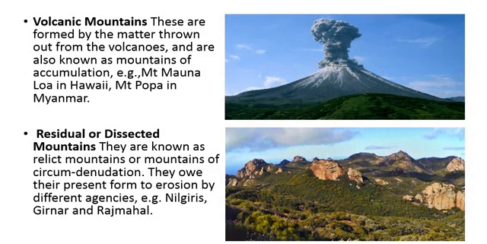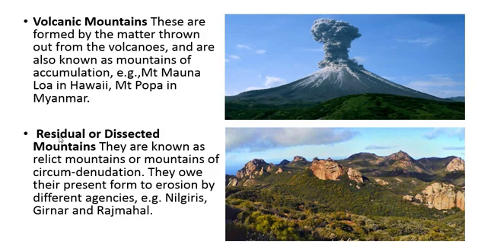Next is volcanic mountains. These are formed by the matter thrown out from volcanoes and are also known as mountains of accumulation. Examples: Mount Mauna Loa in Hawaii Island in the Pacific Ocean, and Mount Popa in Myanmar.